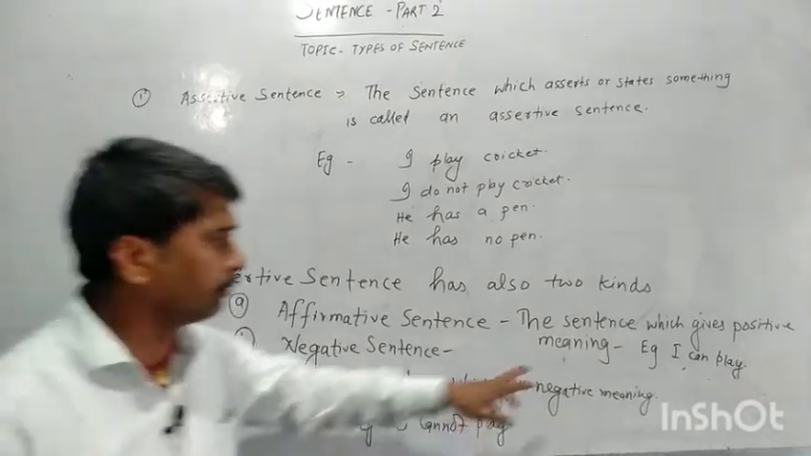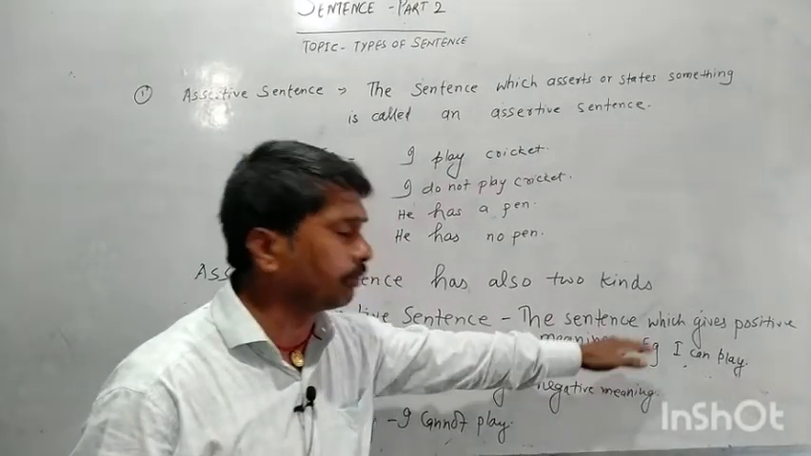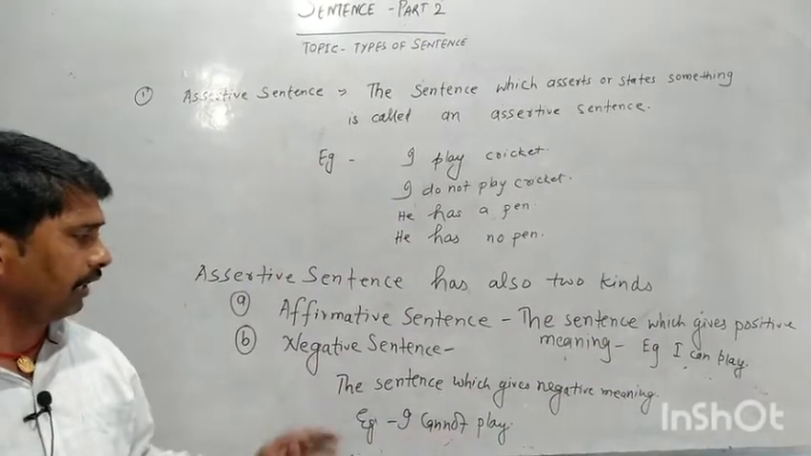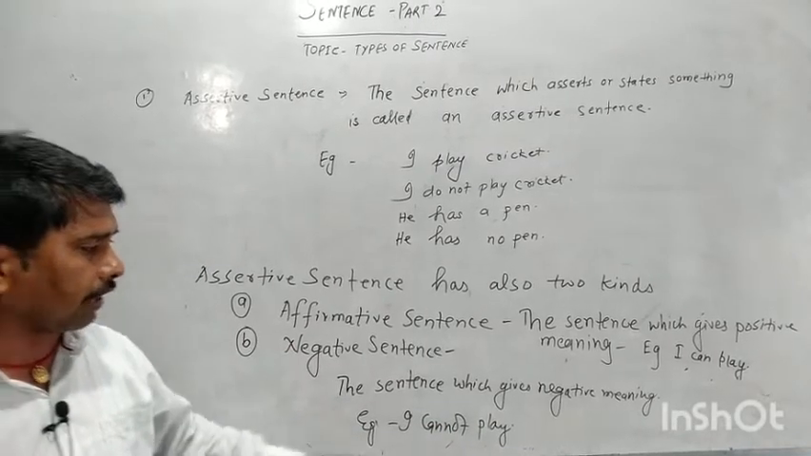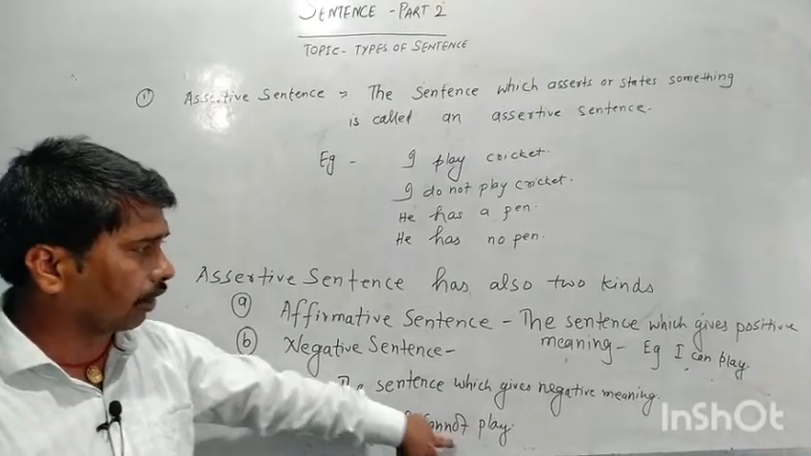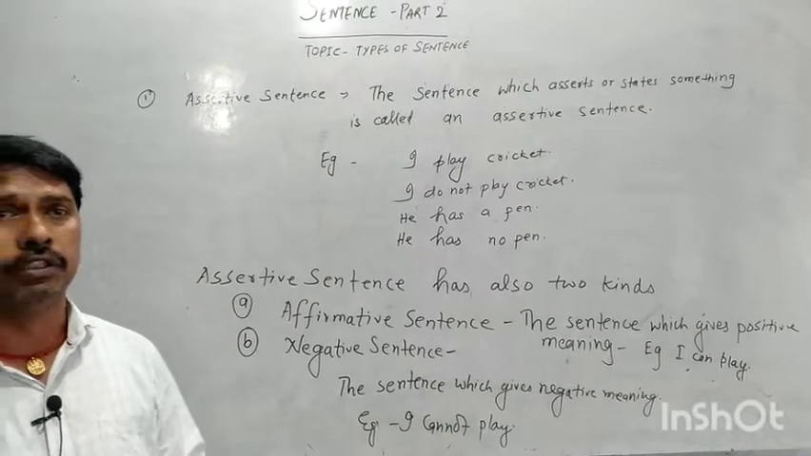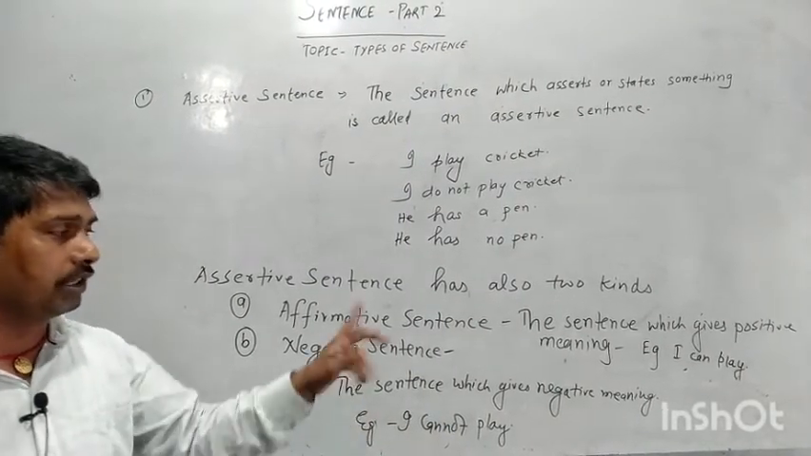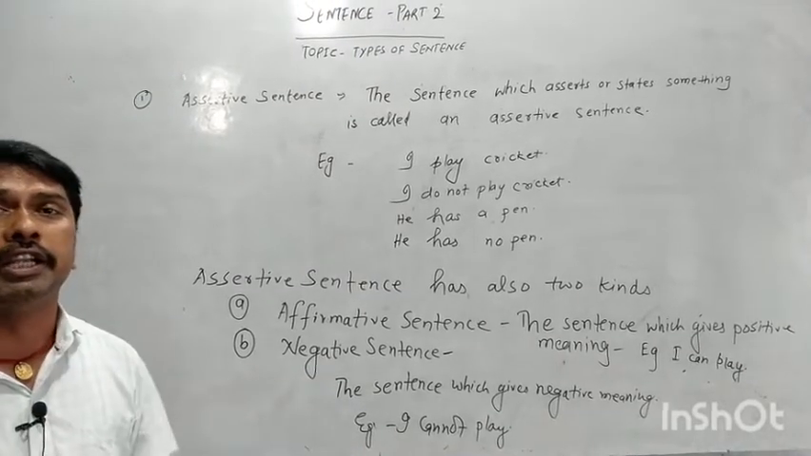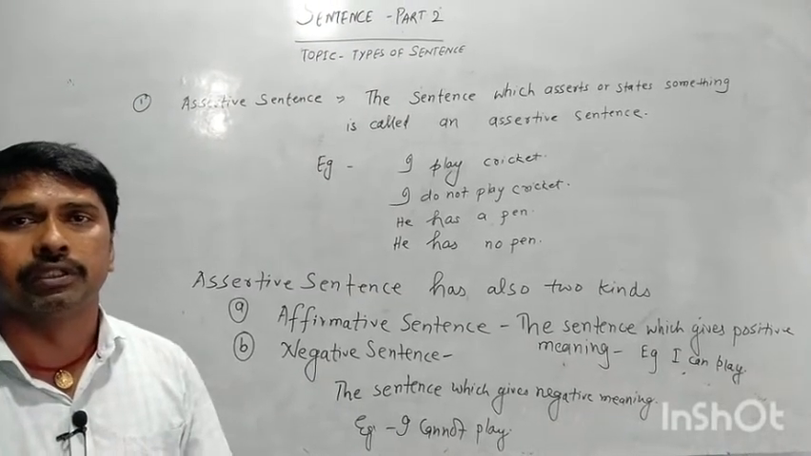If I say I can play cricket, it gives a positive meaning. Whereas if I say I cannot play cricket, it gives a negative meaning. So the sentence which gives a negative meaning is called a negative sentence.